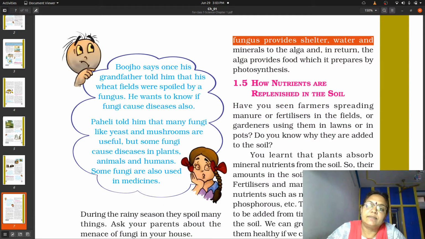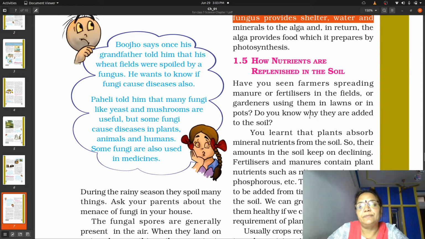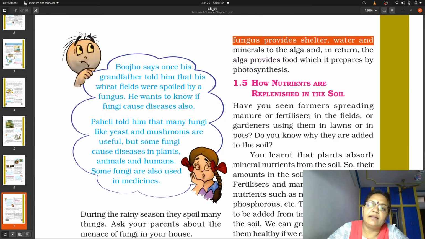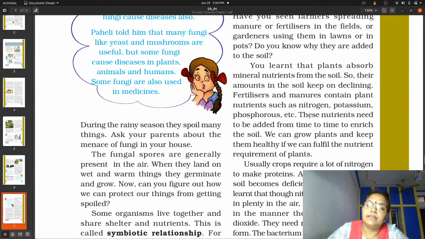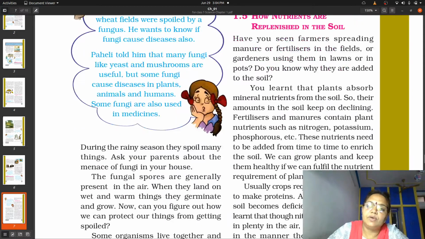So water and minerals are necessary for the growth of algae also, and thus both the partners are benefiting each other, and thus you will be able to see that there can be a symbiotic relationship between plants. One is benefiting the other and the other is benefiting the first. Thus you might have understood the last relationship which is seen in case of plants, and that is known as what? Symbiotic relationship.